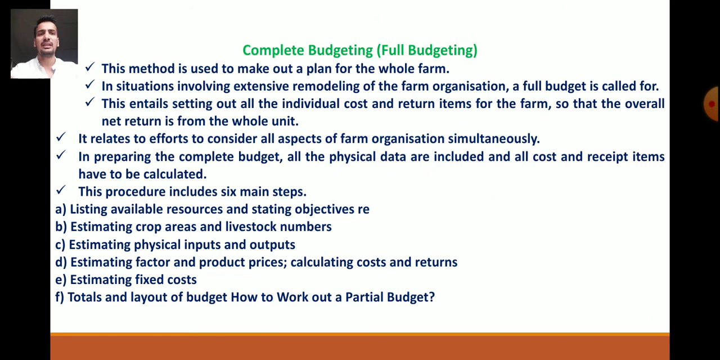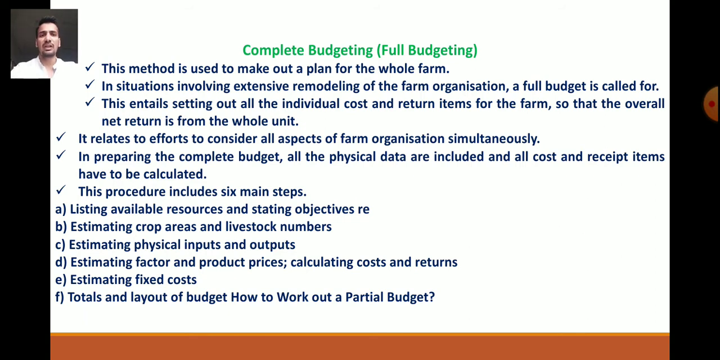Now the next type is complete budgeting, or otherwise it is called full budgeting. This method is used to make out a plan for the whole farm. So complete budgeting is used to make out a plan for the whole farm or complete farm. Partial budgeting is for small changes or for a particular activity, but complete budgeting is used to make out a plan for the whole farm.